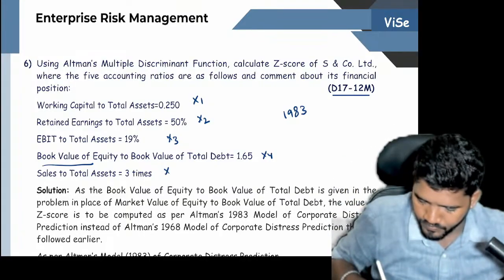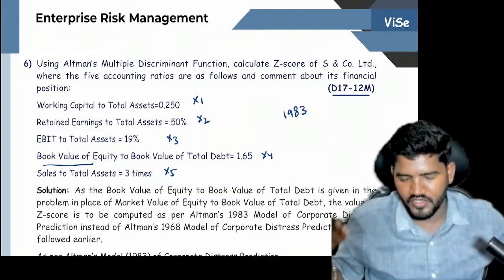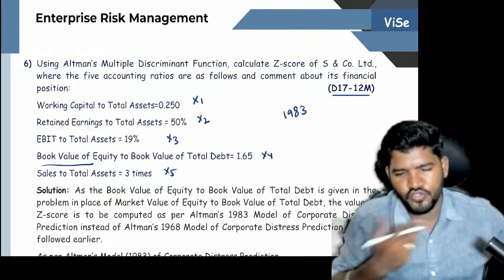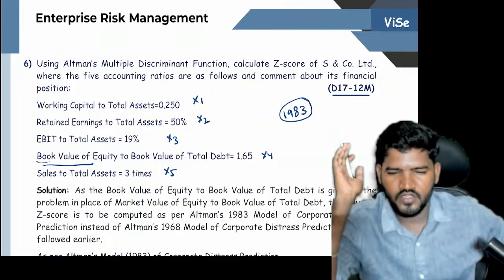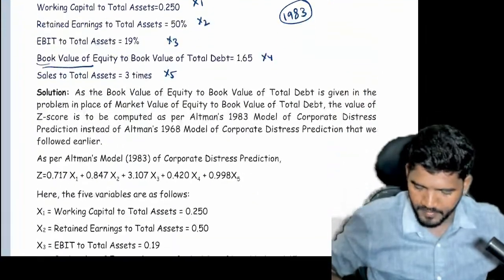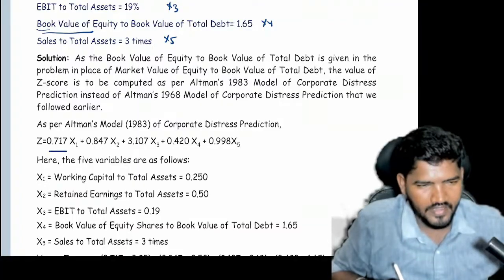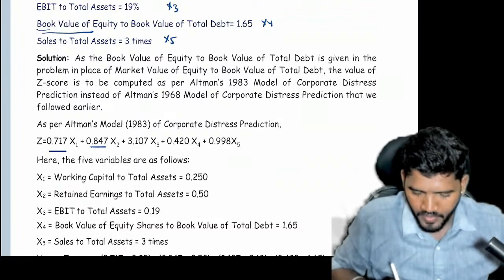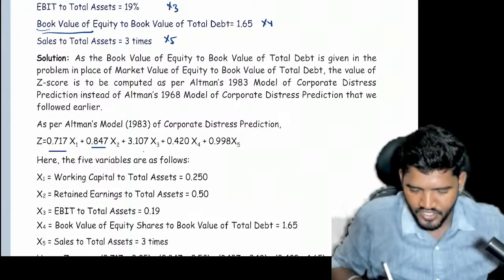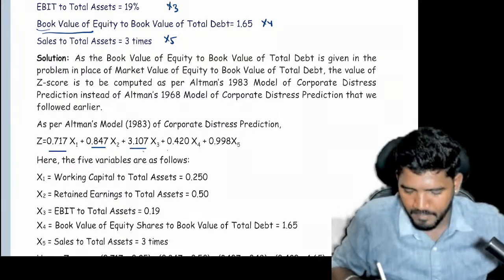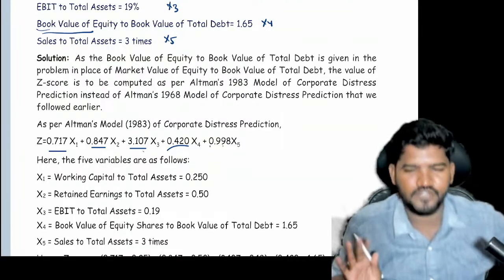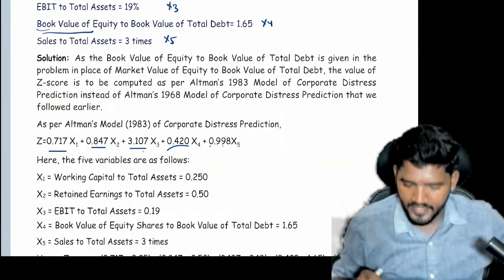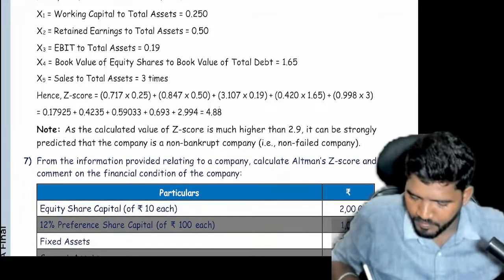Okay. X5. Because of 5 ratios, it is covered under first 2 models only. Because of book value, it is a 1983 model. So 1983 model, you know the formula: 0.717 x1 plus 0.847 x2 plus 3.107 x3 plus 0.420 x4 plus 0.998 x5. So if you calculate, you will get an answer 4.88.